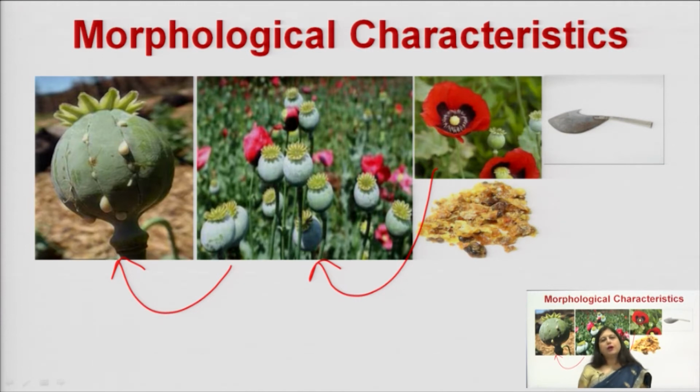Now, the poppy plant requires a cold environment for cultivation. So, generally in the winters, during October to December, the seeds are sown in the fields, and gradually till spring appears, in the month of February to March, the plants start growing up to a height of around 15 centimeters. They have achieved that height.